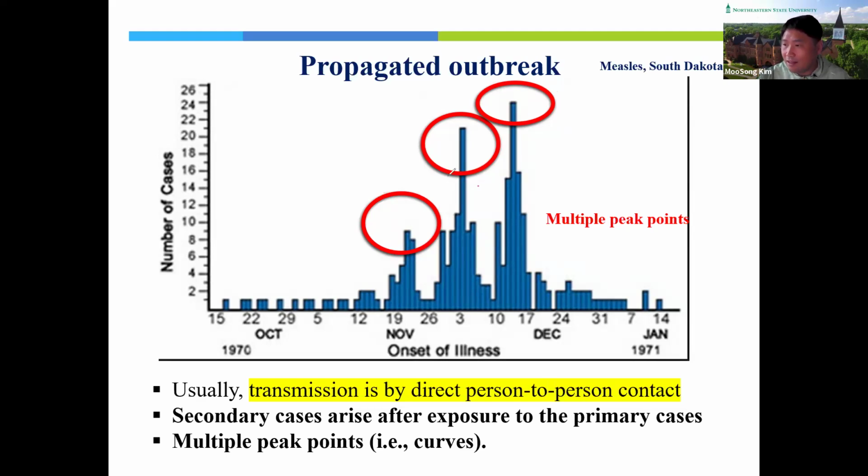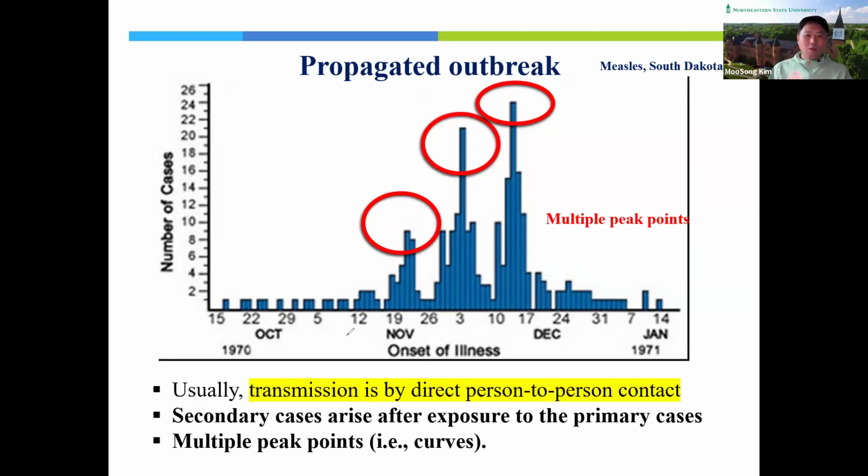The secondary cases are influenced by the first case, and then they also influence the third group of people. These multiple peak points indicate direct transmission, especially of diseases transmitted during the incubation period. There is an interval, and these intervals indicate the incubation period.